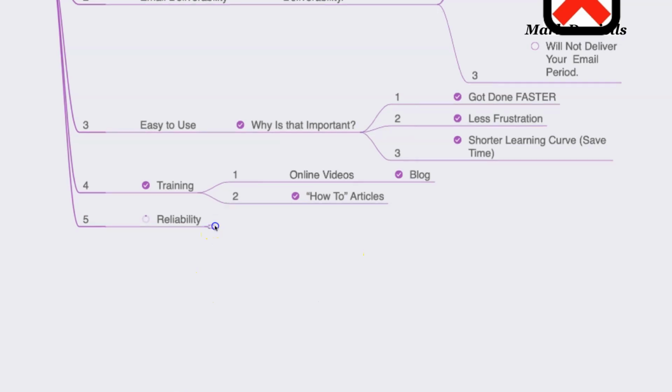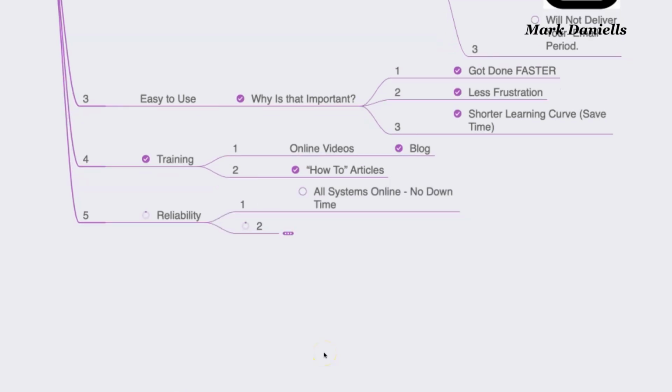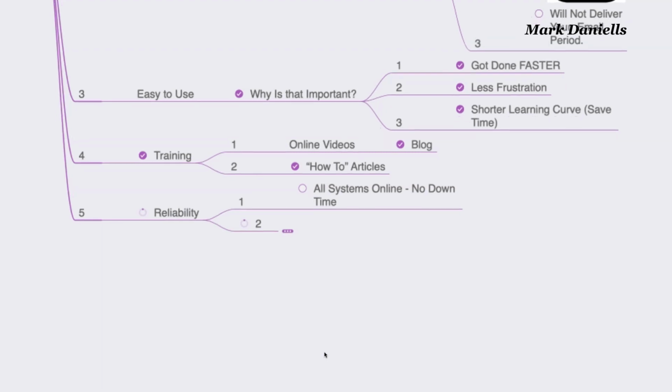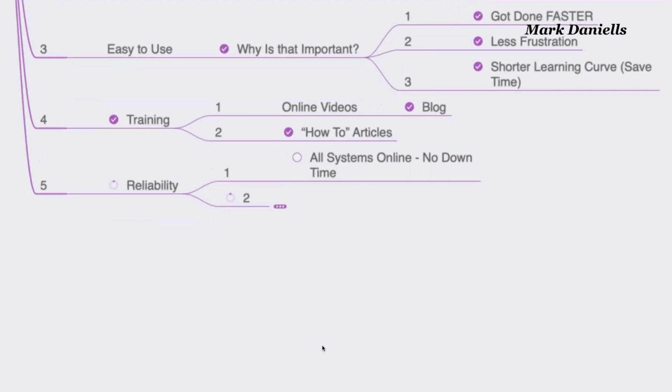Number 5, reliability. The systems have to always be online, no downtime. And some questionable email autoresponders don't tell you or send you an email. They don't say, oh, we did have an interruption or something happened. So you think your mail got to whoever you are sending it to.